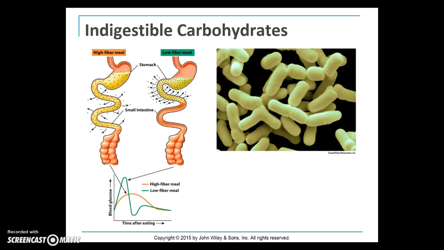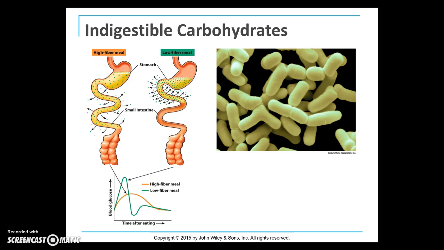So we can see at the bottom that blood glucose rises dependent on how much fiber is in the meal. A low fiber meal causes a greater spike in blood sugar, and a high fiber meal causes a slower, more moderate blood glucose rise.